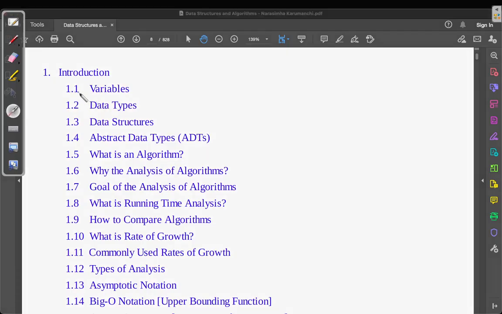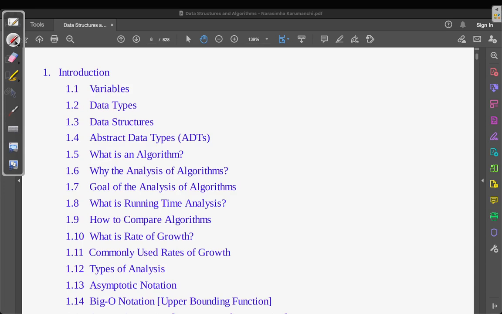So here in the introduction, what are variables. We are going to see what are data types, and just after that we are going to see what are data structures. After studying the classification of data structures, we are going to see what are abstract data types which we can create as a programmer. Then we'll see what is an algorithm. Then we'll see why the analysis of algorithms is important. Then we'll see the goal of analyzing algorithms.